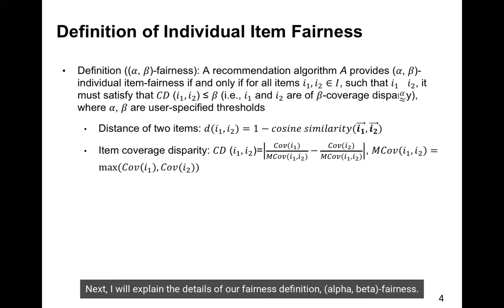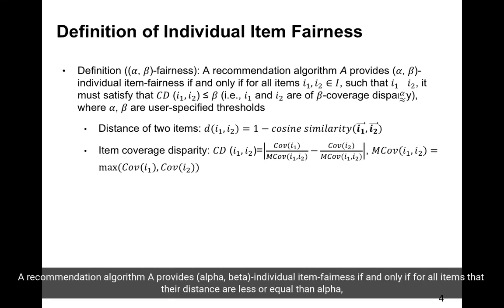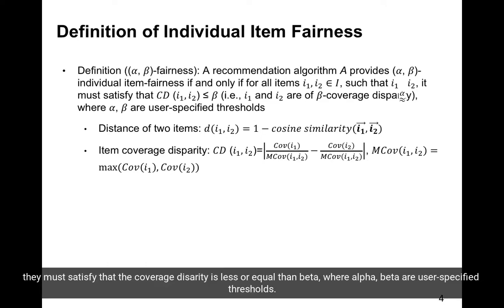Next, I will explain the details of our fairness definition. Alphabet fairness: a recommendation algorithm A provides alphabet individual item fairness if and only if for all items whose distance is less than or equal to alpha, their coverage disparity is less than or equal to beta, where alpha and beta are user-specified thresholds.